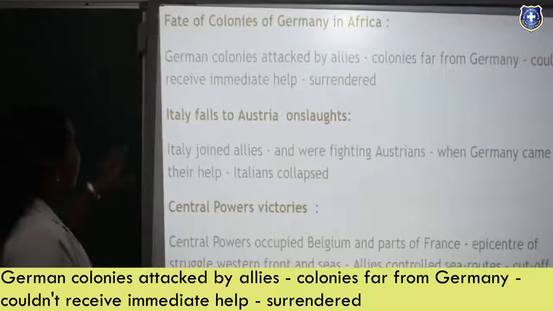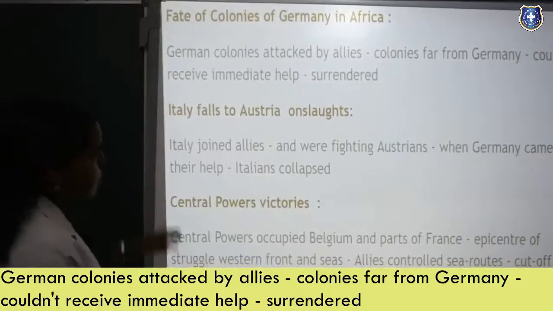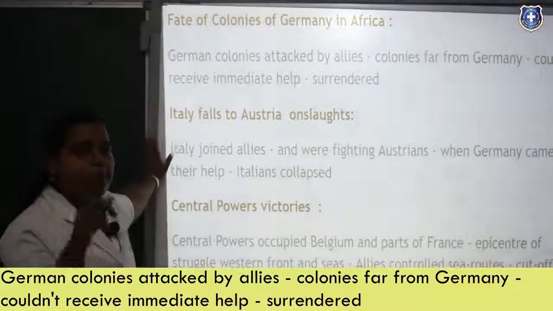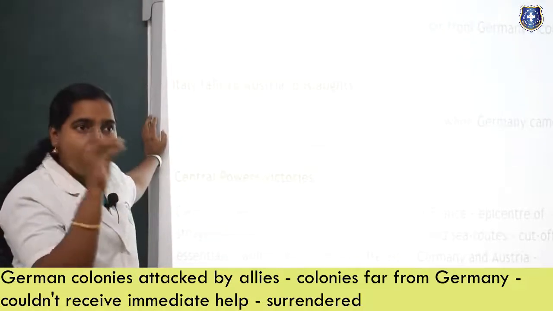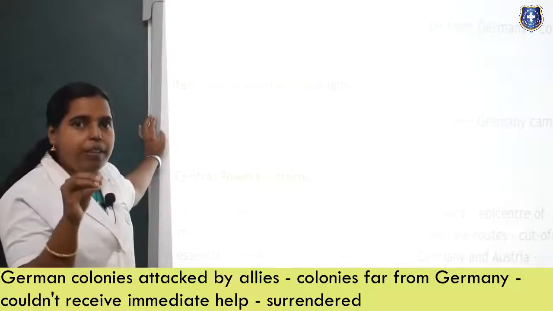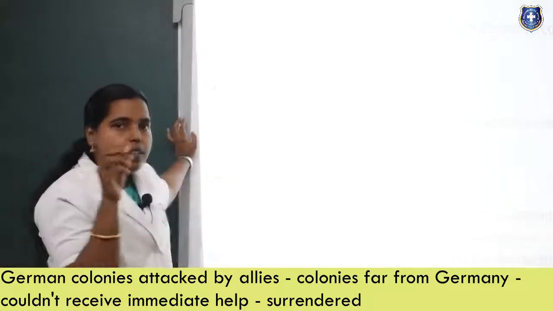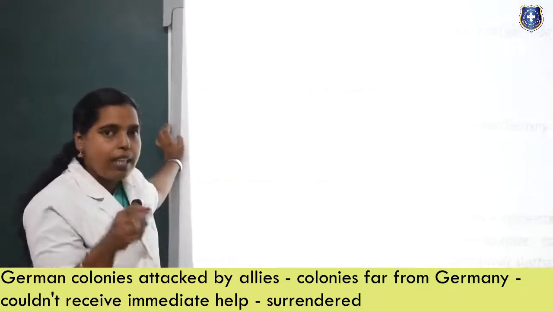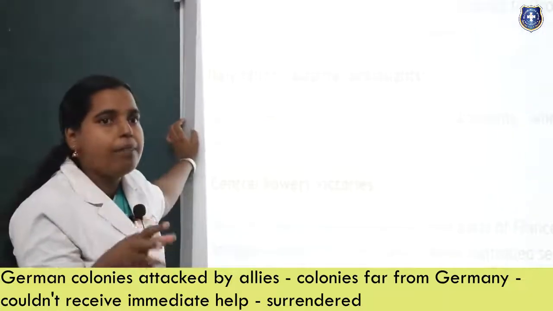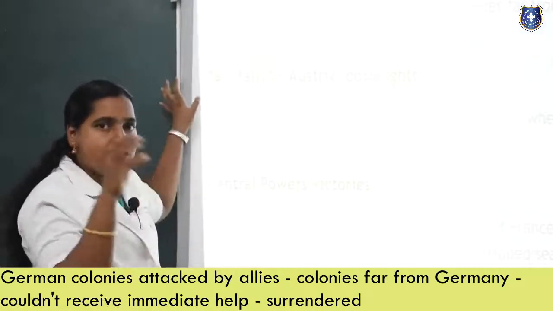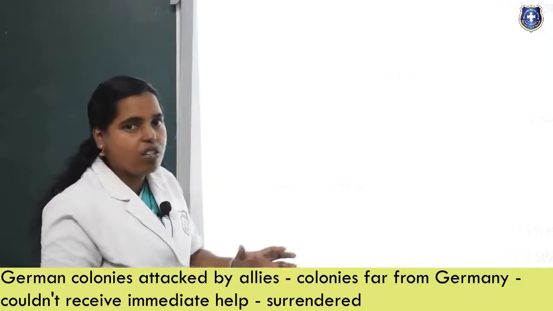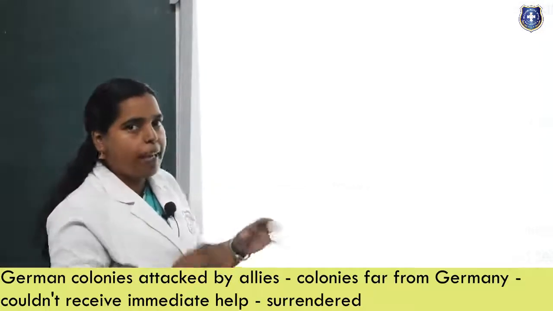Next one is the fate of the colonies of Germany in Africa. If you see the previous map in the causes of the war, Africa was partitioned by each and every powerful country. Germany had a small part, the USA had a small part, everyone had a small partition in Africa. The whole continent was not taken under control by anyone.